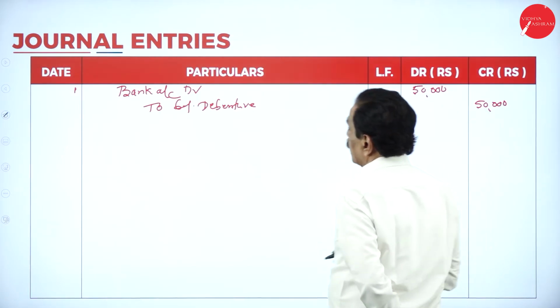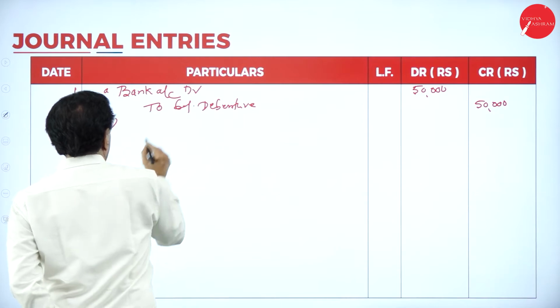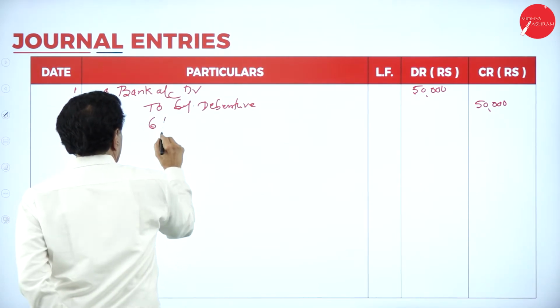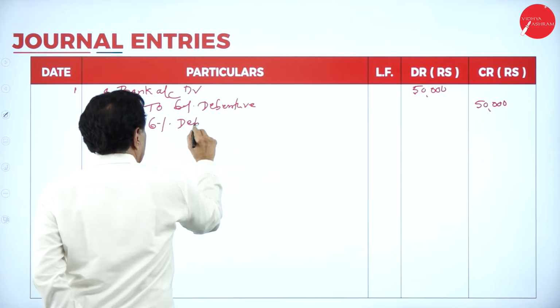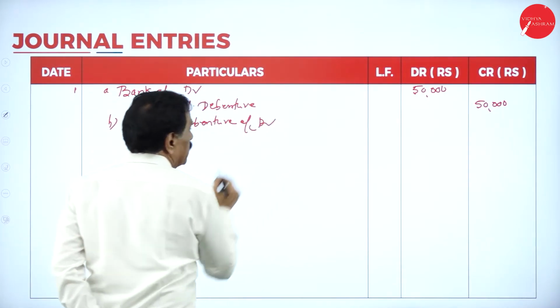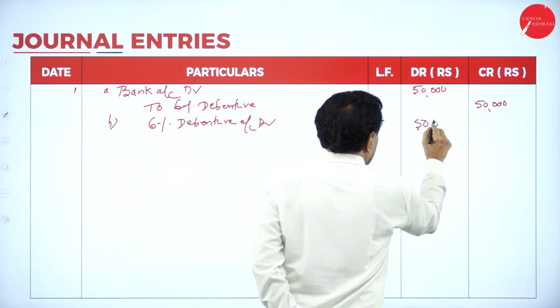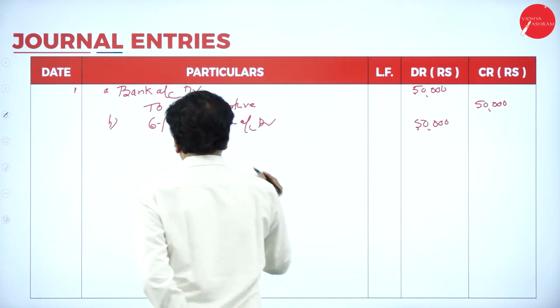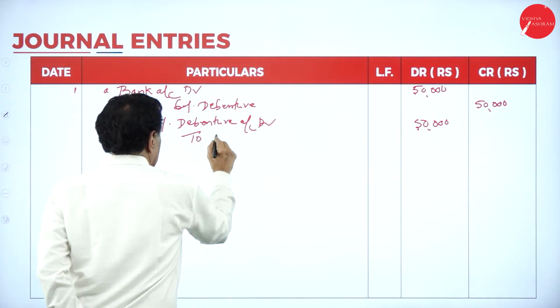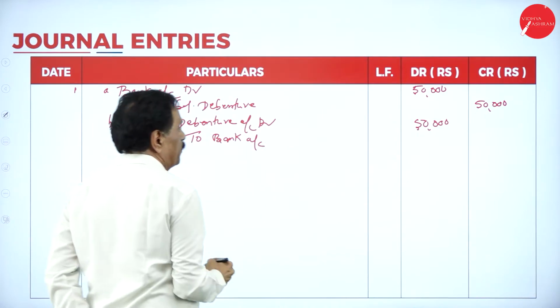You receive the money. Paid at the same thing: 6% Debenture account debit, paid with the same value 50,000, to Bank account 50,000.